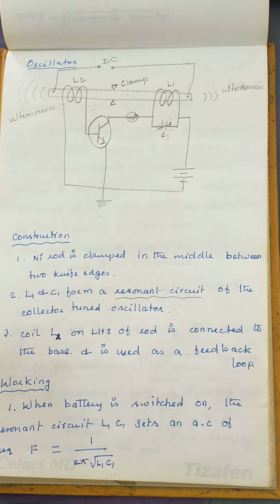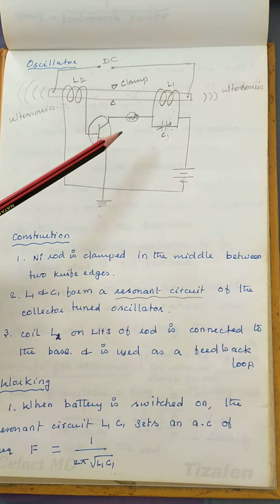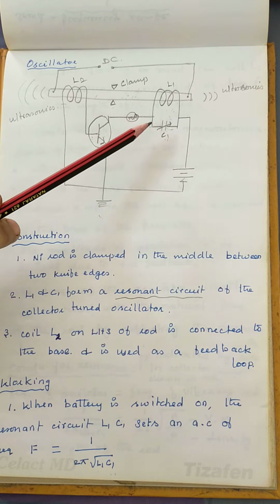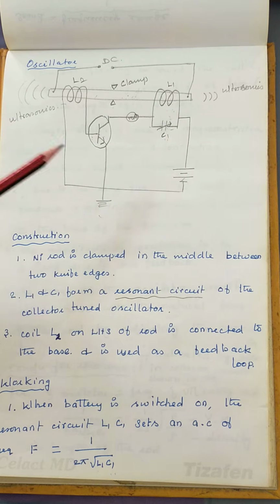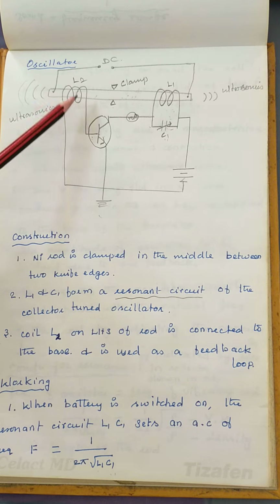So we'll discuss the construction now. Here we have a ferromagnetic rod, and a coil L1 is wound on one side of the ferromagnetic rod and is connected to the capacitor. It forms a resonance circuit, also called a tank circuit. And through the milliammeter it is connected to the collector. So it is a collector tuned circuit, and one end of the coil L2 is connected to the base of a transistor. The emitter of the transistor is grounded. So this is the construction.